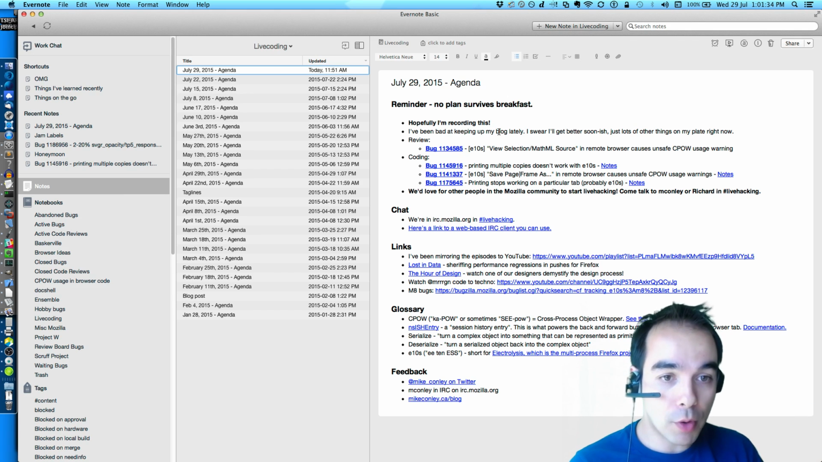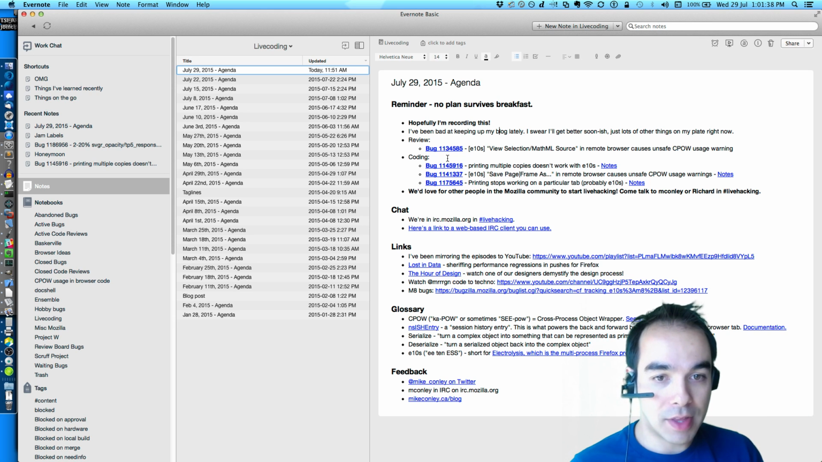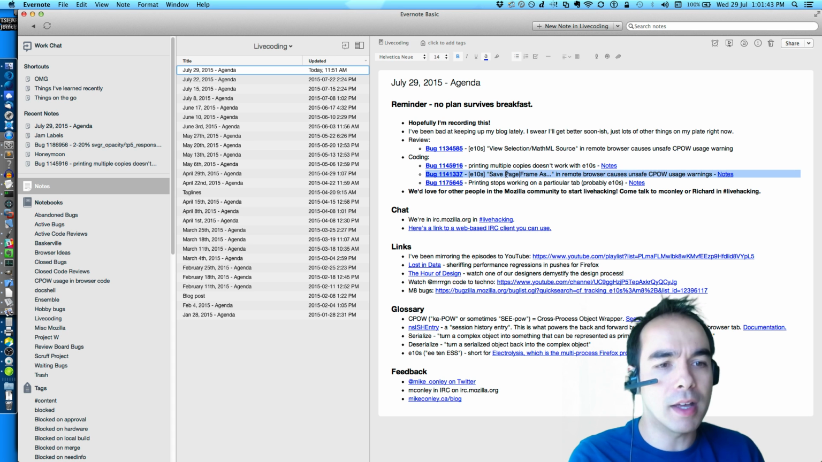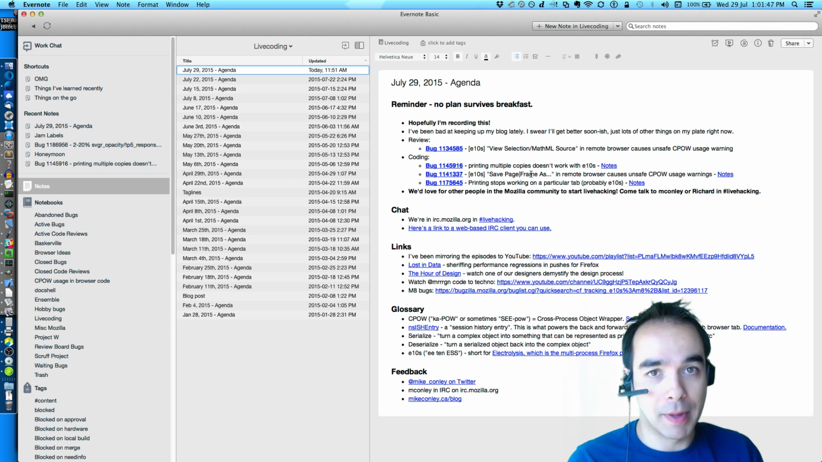So the first thing I'm going to do is review a patch here, and then I'm going to work on some printing stuff and maybe removing an unsafe kapow whenever you save a document with E10S.